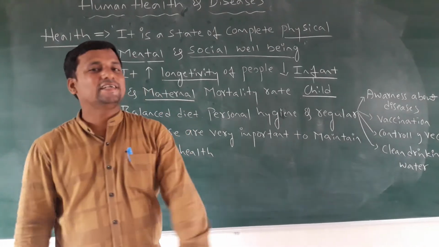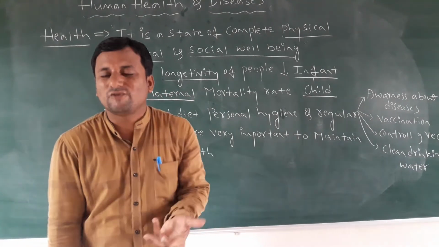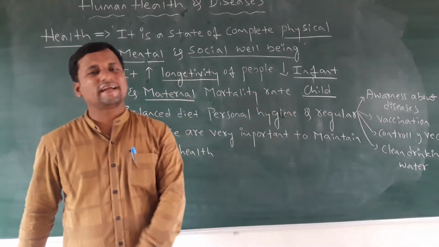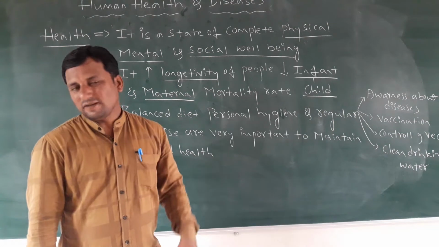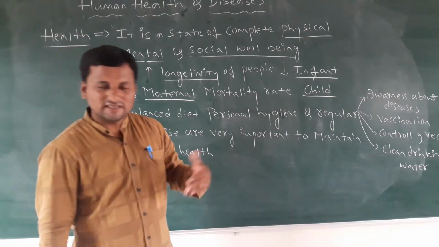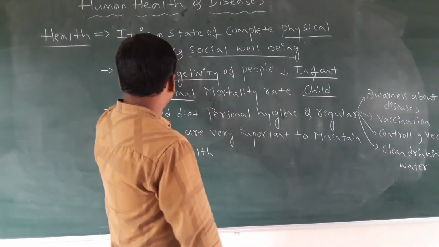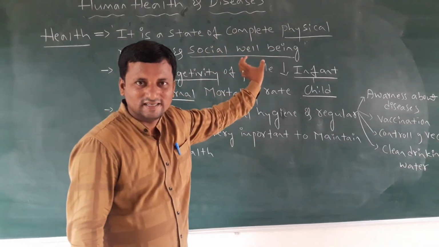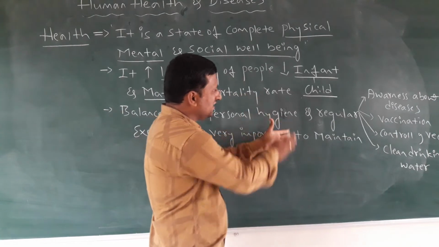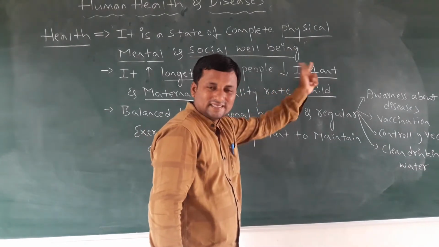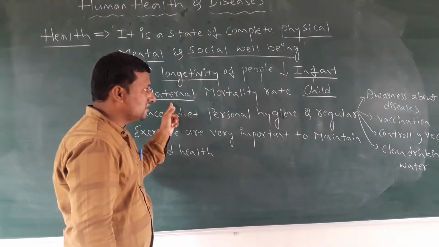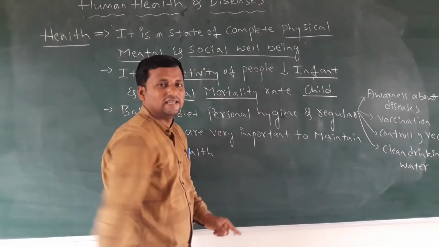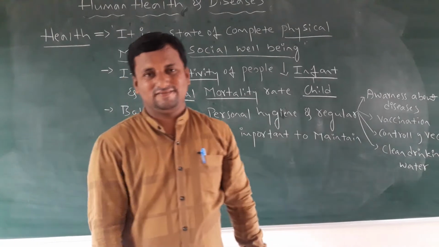It is especially important when the birth happens, at the time of the pregnancy period. In the pregnancy period, if the mother maintains good health physically, mentally and socially, then automatically it decreases the infant and maternal mortality. Mortality means death rate.